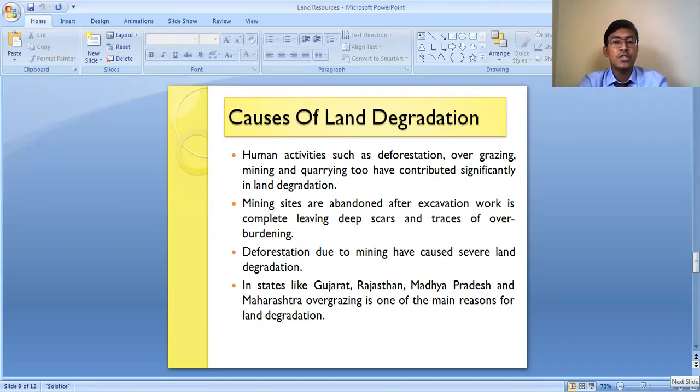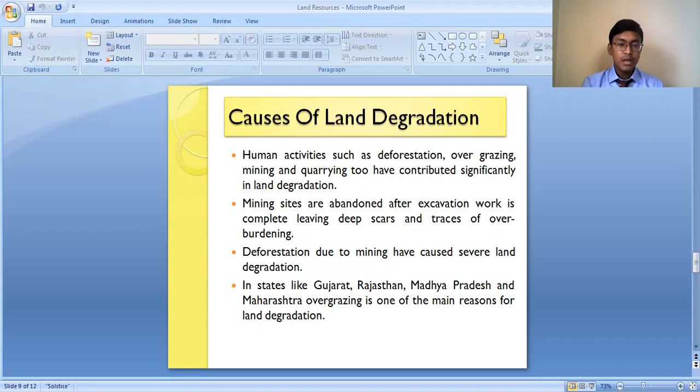Okay, not only deforestation, but overgrazing, the mining activities and the quarrying activities are also responsible for land degradation, especially in our country, India. Because in our country, we see that a lot of deforestation has taken place. Many people are dependent on rearing of animals, so because of these domestic animals, overgrazing is taking place, which causes land degradation. Mining activities and quarrying are also responsible for land degradation. Now how are deforestation, overgrazing, mining and quarrying causing land degradation actually?